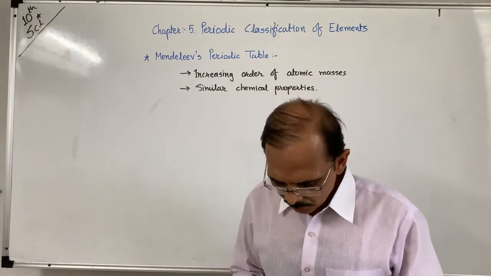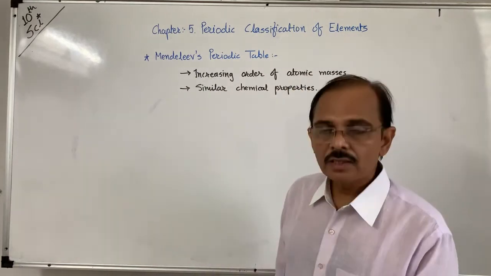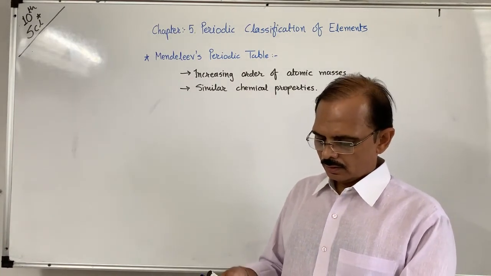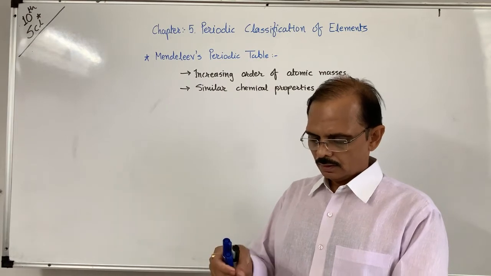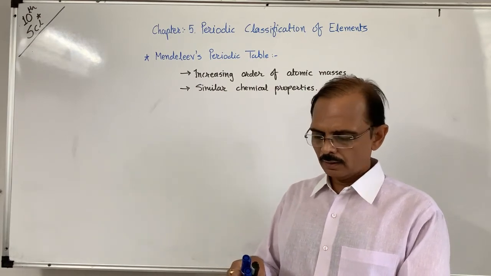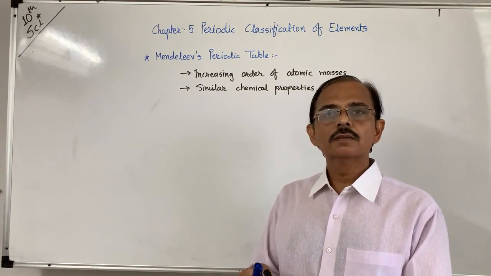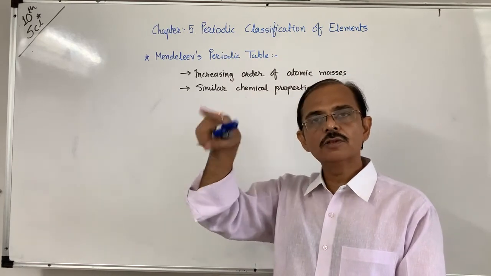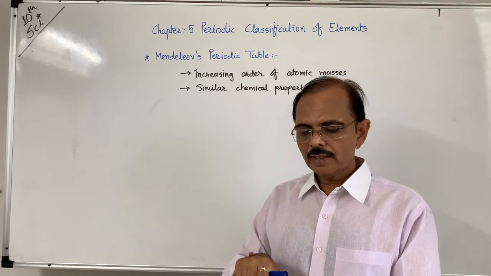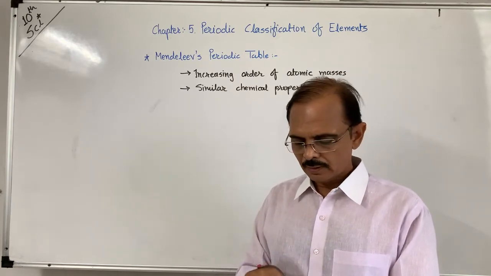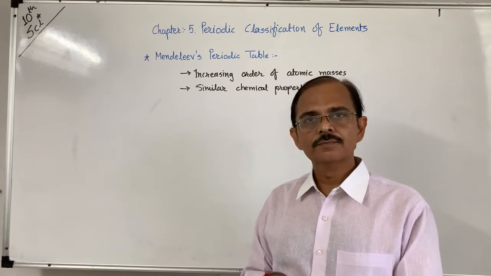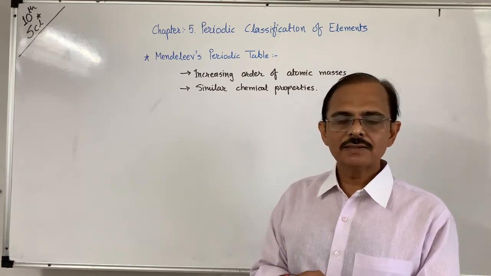Okay? As for example, see here on the 8th group and the 4th period. Horizontal line is called period, vertical column is called group. So on the 8th group and 4th period, see iron, that is Fe, cobalt and nickel are there. Their atomic masses are given below.